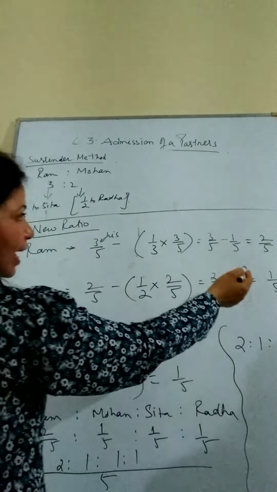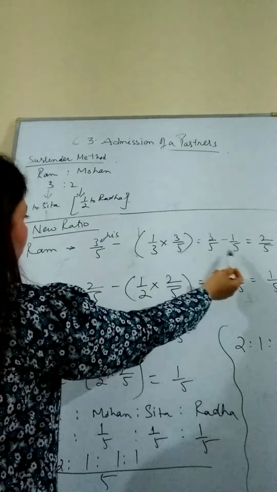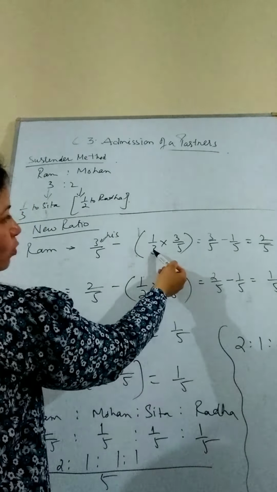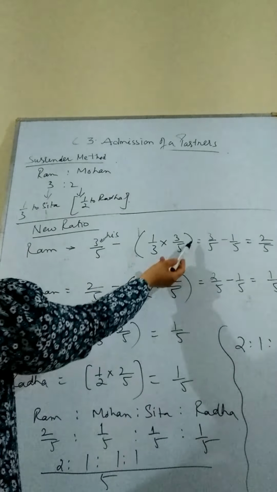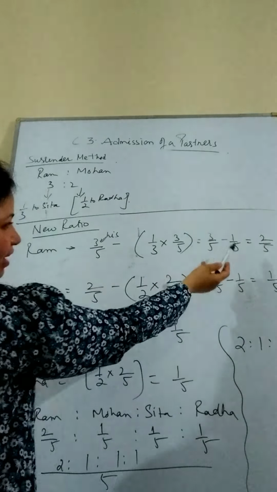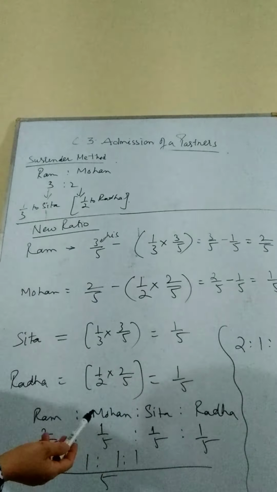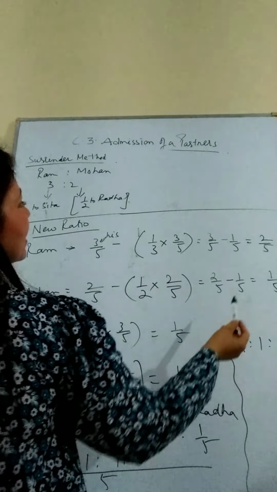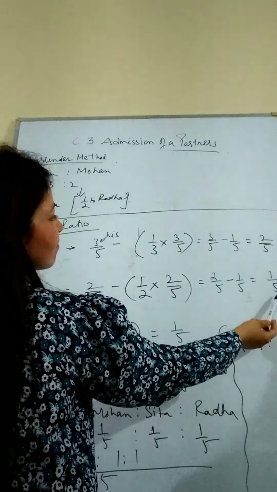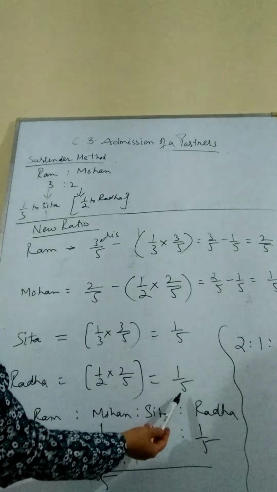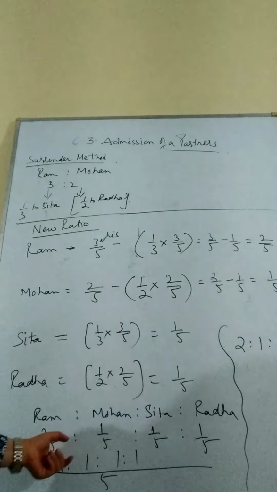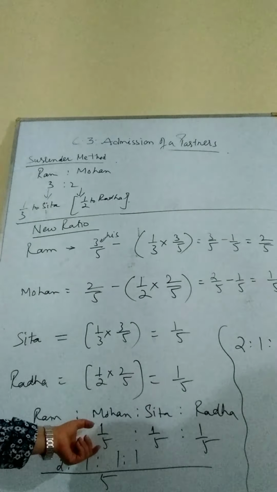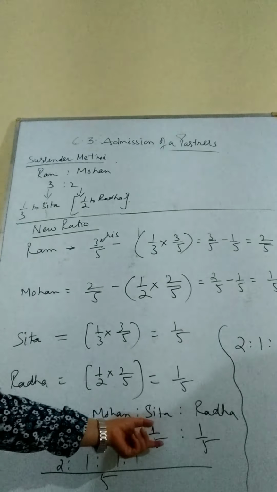After solving the entire thing, we will get 2/5 for Ram. That is 3 and 3 cancel, and 3/5 minus 1/5. This bracket comes down as 1/5. You must be knowing that it is a very preliminary calculation. So all in all we get 2/5 and 1/5 and 1/5 and 1/5. Now we get the new ratio as well. Ram 2/5, then we have Mohan 1/5, Sita 1/5 and Radha 1/5.